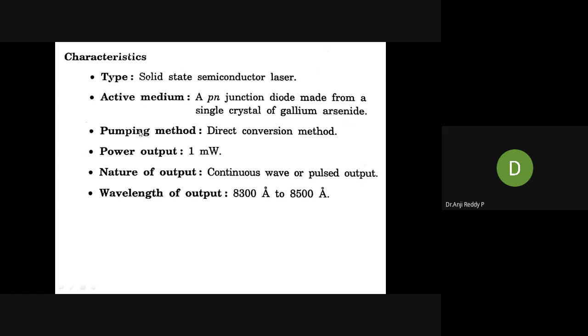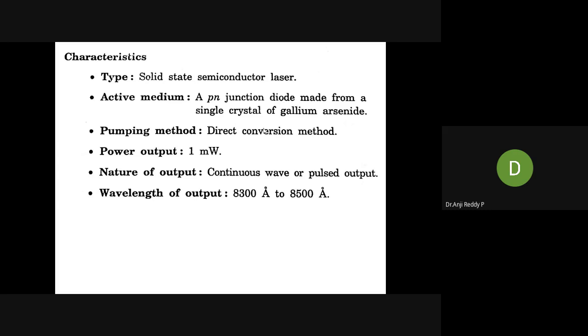Here, the active medium is a PN junction diode. And the laser we are studying is a homojunction, which means made with the same material. Here, the active medium is a PN junction diode made from a single crystal of gallium arsenide. What is the material we are using here? Gallium arsenide single crystal.